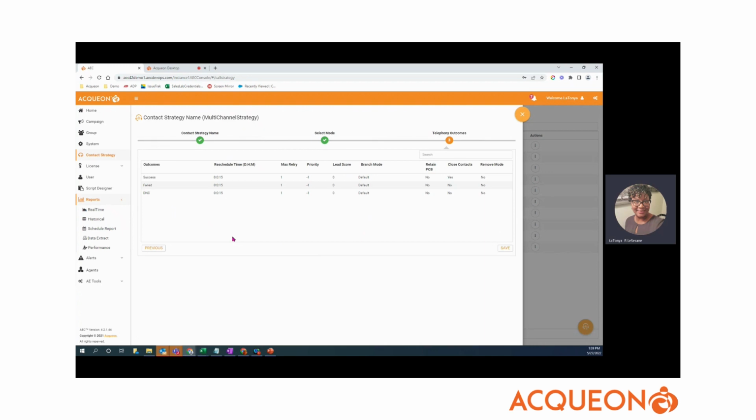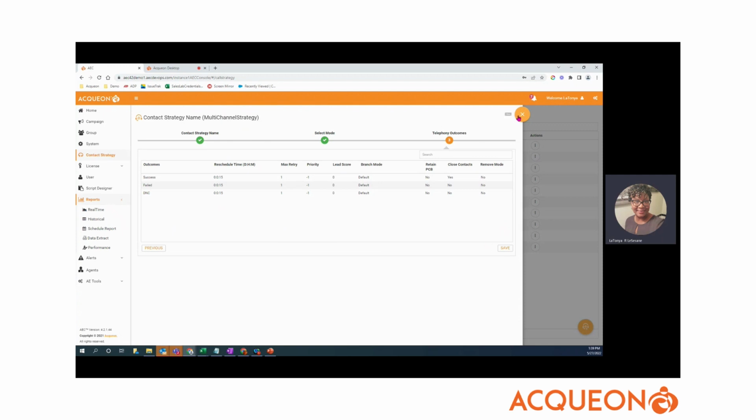So we'll dive in just quickly into what this looks like when we're looking at reschedule. I'll use the SMS channel. This is like if we get a successful SMS and we got a response back, how quickly do we want to reschedule that record, or do we want to close that contact? So on success, we're going to close it and we're not going to do anything else with it. But if it's a failed record, we're going to try in 15 minutes and that record is not closed.